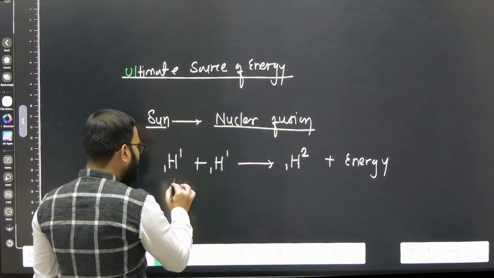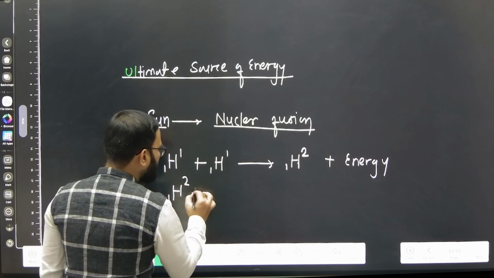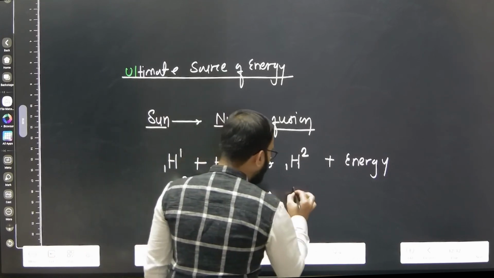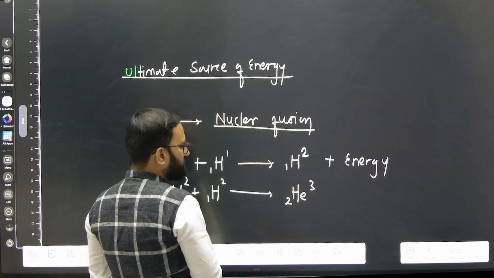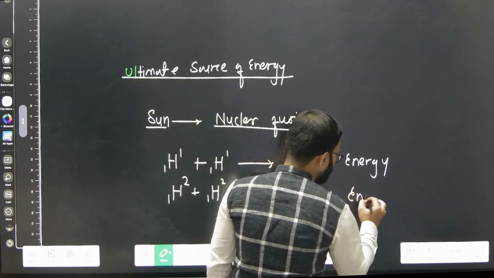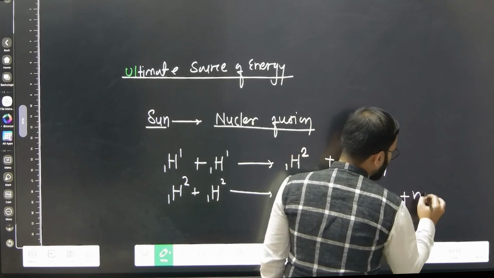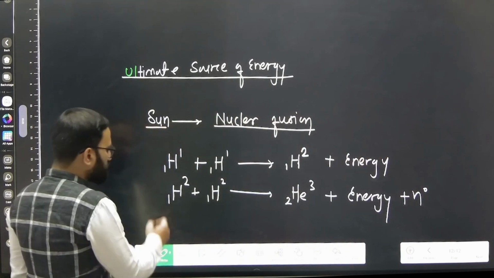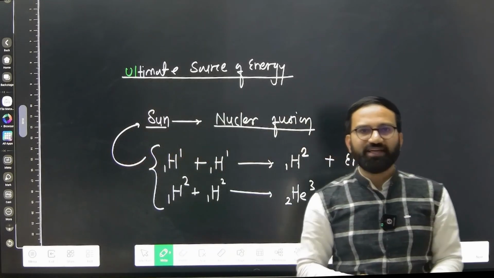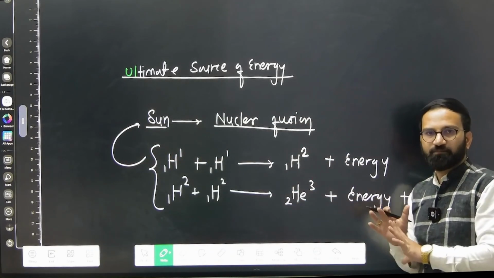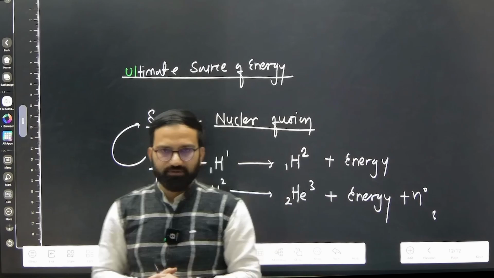Similarly here you see, when deuterium atoms combine together, they form another heavier atom called helium, and huge amount of energy is getting released with one neutron. So this reaction is taking place inside the sun. I am explaining in a normal way, I am not going deep into those reactions.